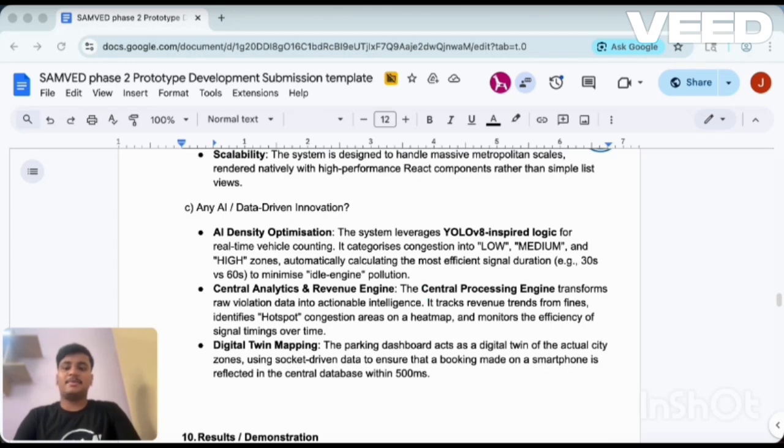Finally, we use AI-based vehicle detection to optimize signals and generate insights like congestion, hotspots, and revenue tracking.